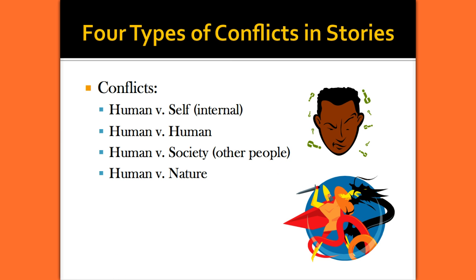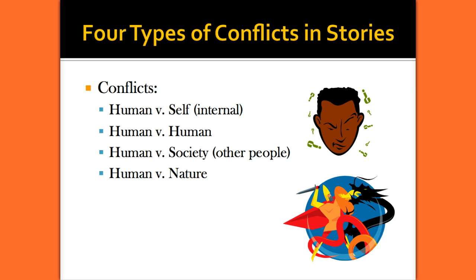So far, we know that the hero has to overcome many conflicts or challenges or trials in order to prove himself. We know in literature there are typically 4 different types of conflicts, so we can look for these different kinds of conflicts in a story. When we know what to look for, then we can analyze literature. When we analyze literature, we can find the theme, or what the author is trying to tell us about life. When we read literature, that's what we do. We analyze it, we break it down into its parts so that we understand the author's bigger message.